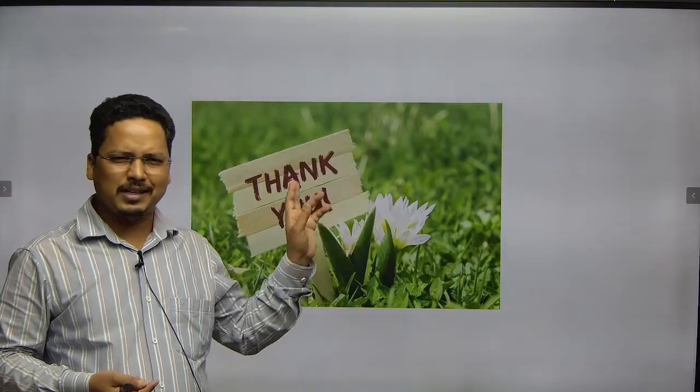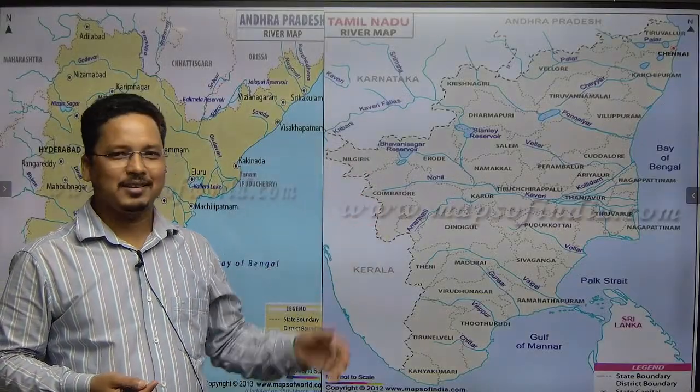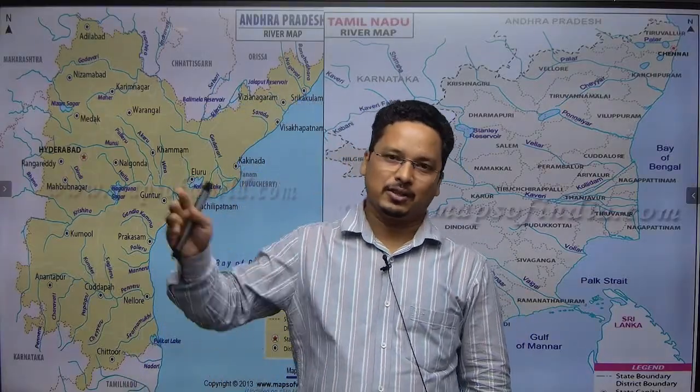Let me cover the Krishna, though I have not added the image, but I can explain the Krishna. It originates from the Mahabaleshwar plateau of Maharashtra. Then in Karnataka, the right bank tributaries are Koyna, Ghataprabha, Malaprabha, Tunga, Bhadra, right? Then Bhima, Musi, Muneru, these are the tributaries of the Krishna. And then, as I said, we have Nagarjuna Sagar and Srisailam dams, which are very important dams, and the Musi river is famous for Hyderabad, right?